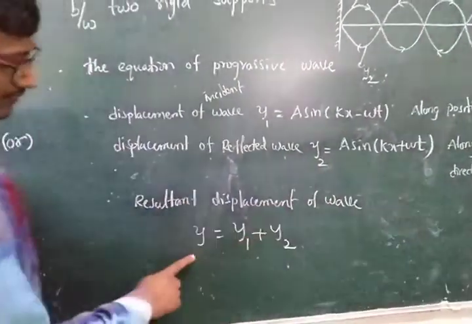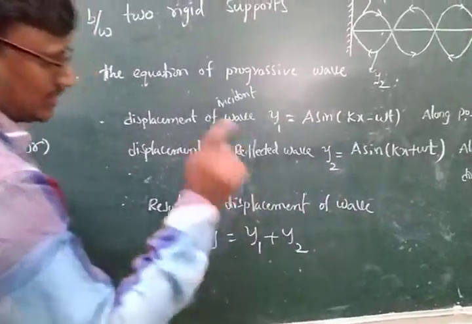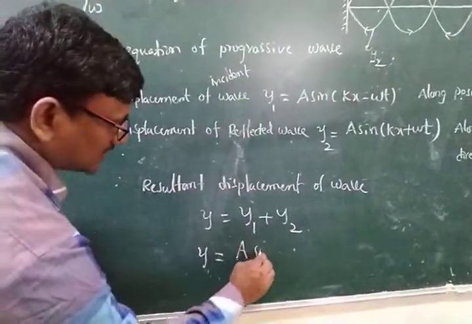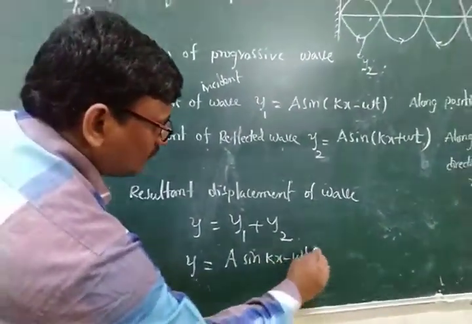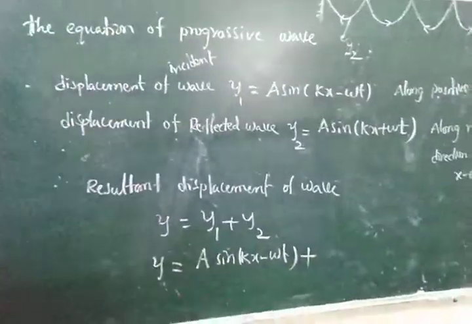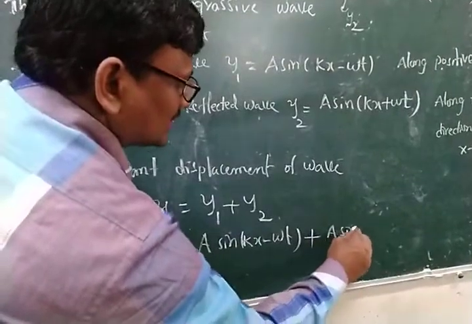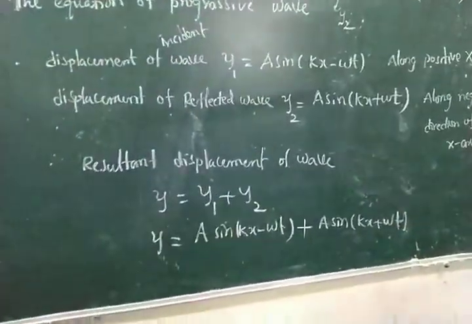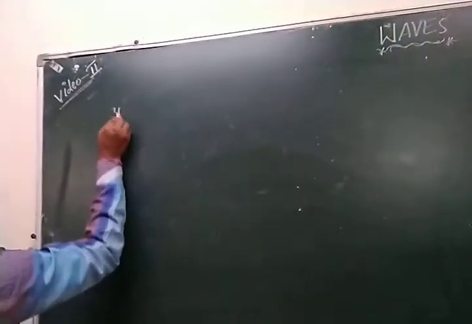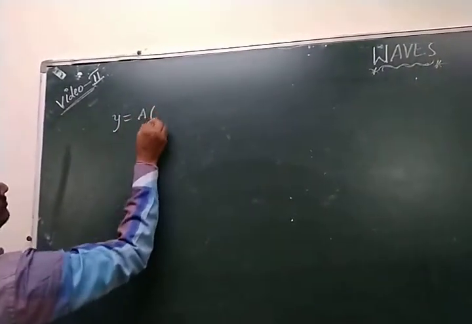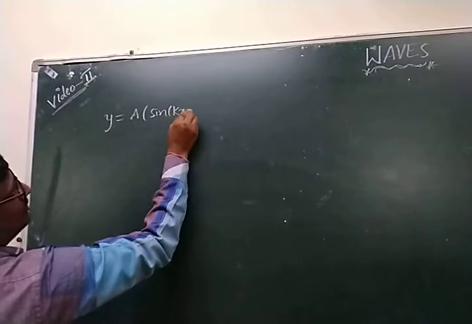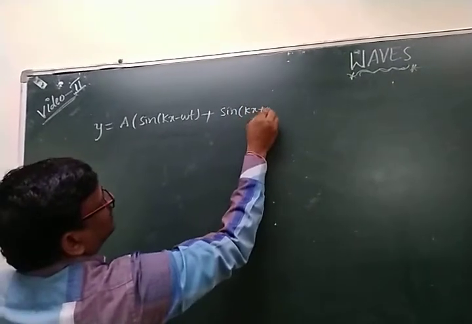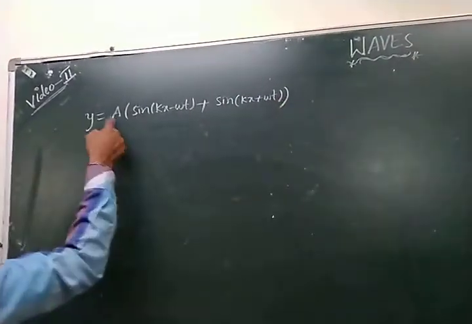The resultant displacement y is equal to y1 plus y2, where y1 is a sin(kx minus omega t) and y2 is a sin(kx plus omega t). Taking a common, y is equal to a times [sin(kx minus omega t) plus sin(kx plus omega t)].